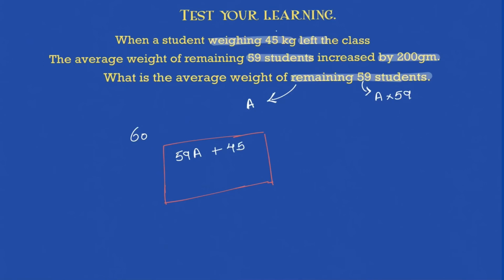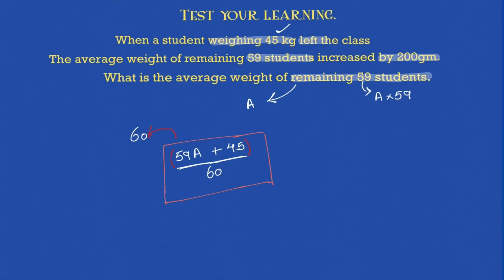This was the total weight where all the 60 students were intact, which means the student didn't leave. And we have the sum of weight of all the 60 students to be equal to this. Okay, then what is the average? Divide this by 60, because this is the sum of weight of all the 60 students, right?